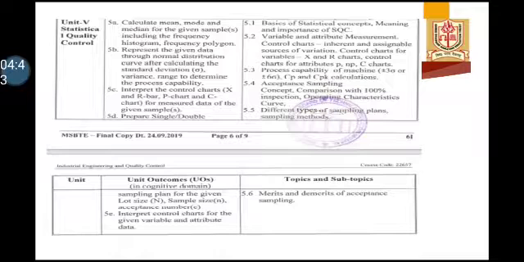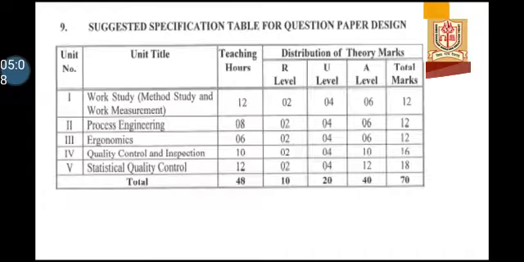Then chapter number 5 consists of basics of statistical concepts, meaning and importance of SQC, that is statistical quality control, variable and attribute measurement, control charts, process capability, acceptance sampling, different types of sampling plans, sampling methods. So this is all about the syllabus of your IEQ subject.